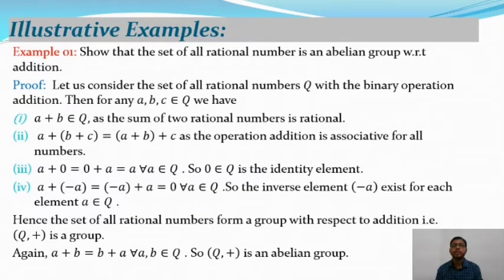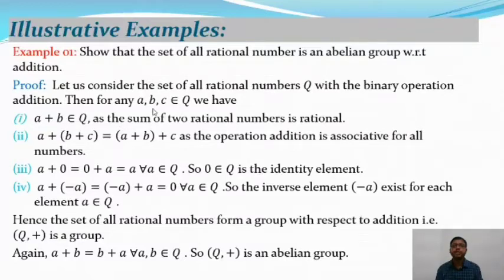That means (G, composition) is closed, it is associative, and it satisfies the identity element and the inverse element; then it is a group. So in this problem we will discuss the four properties of group theory. Let us consider the set of all rational numbers Q, with the binary operation addition.